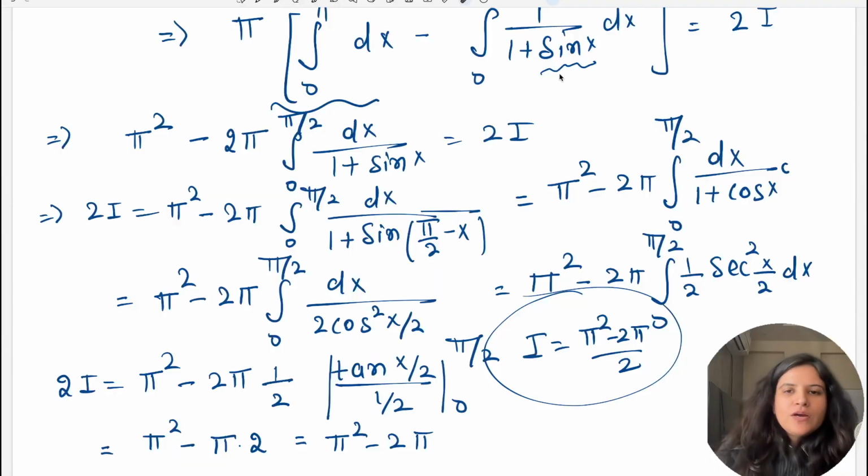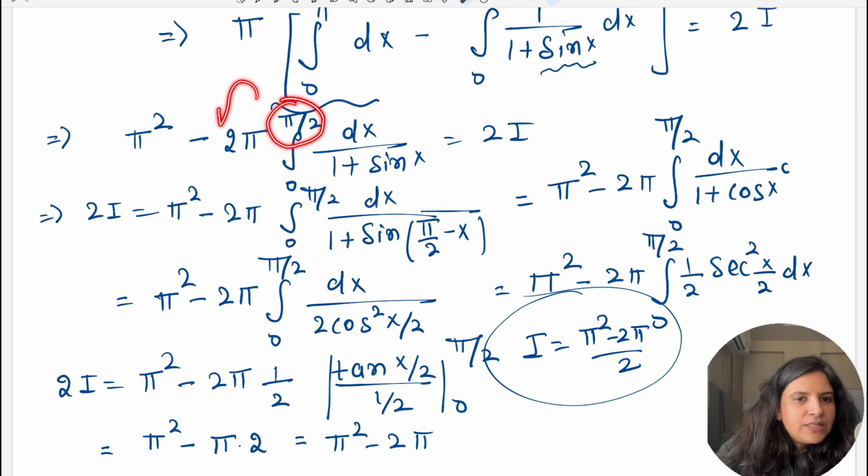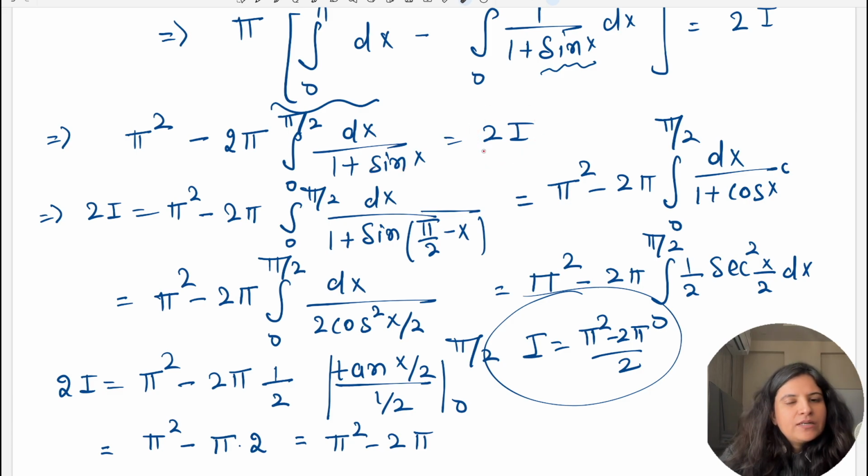Then so now we can change it. I mean 1 plus sin x का तो हम कुछ भी नहीं कर सकते हैं, but I can change it into cos x ना, because 1 plus cos x is equal to 2 cos square x by 2. So in order to do that I change the limit here. 0 to pi by 2 लिमिट कर दो, 2 से मल्टीप्लाई कर दो. So 0 to pi by 2 dx by 1 plus sin x, and on the left hand side we had 2I, on the other side we had 2I.